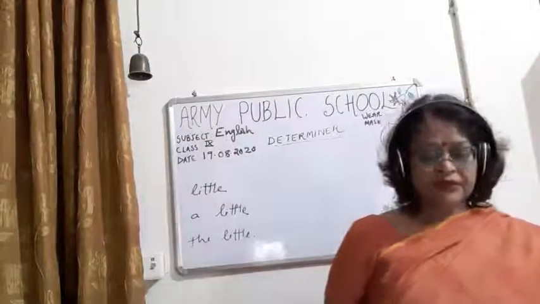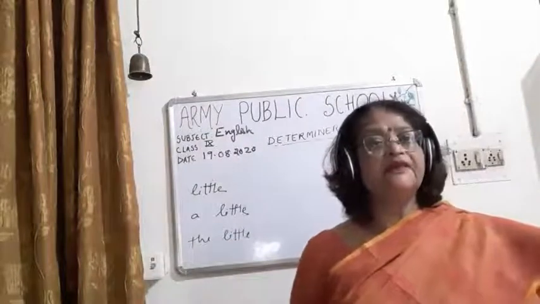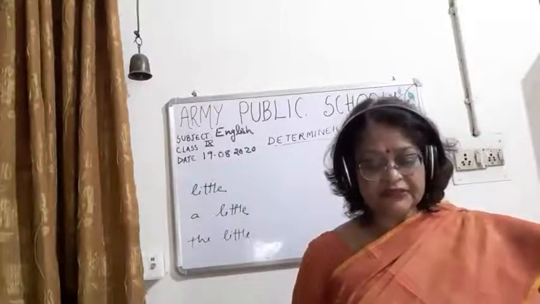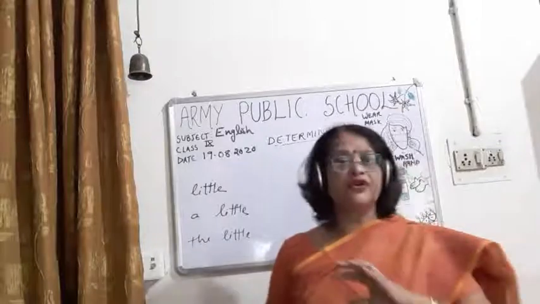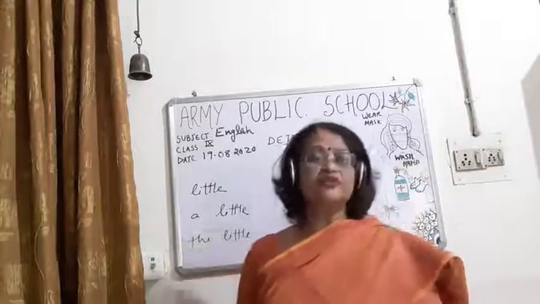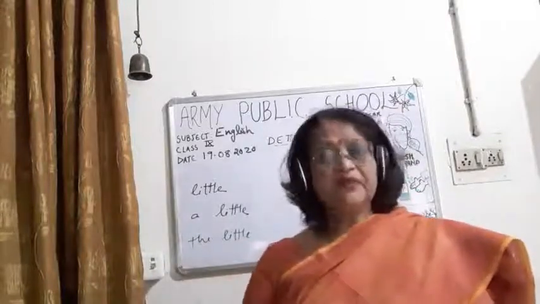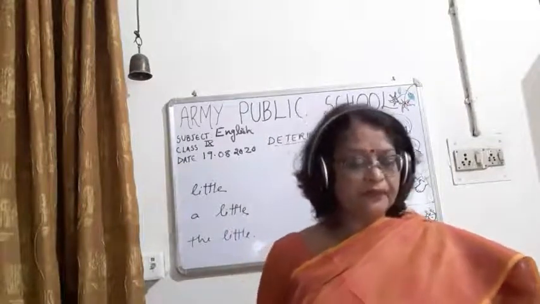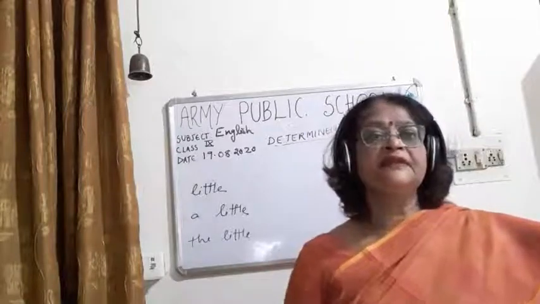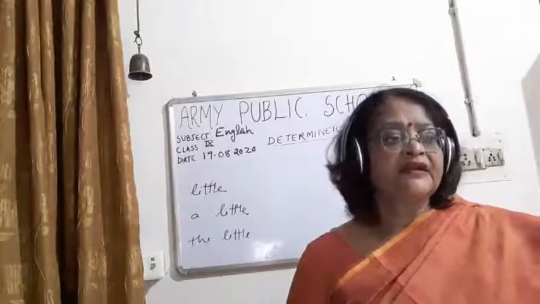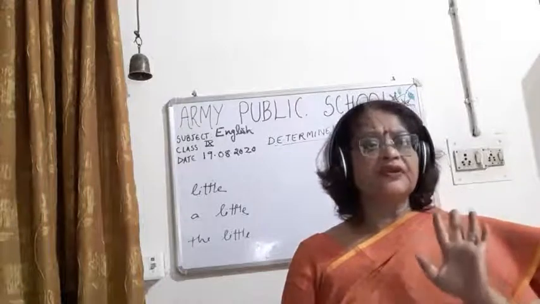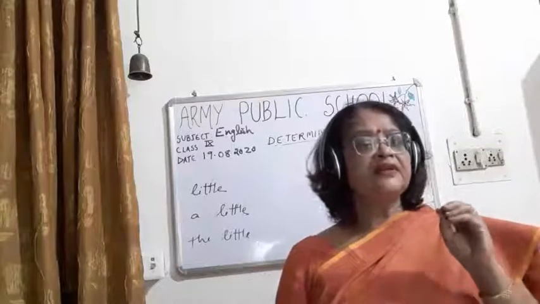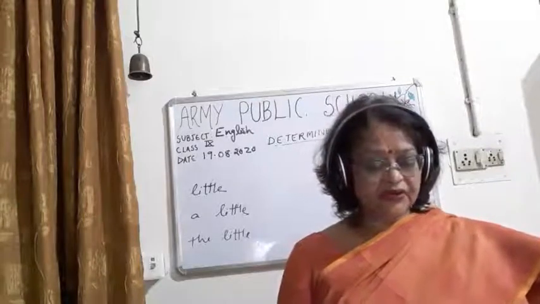So the little can be implied with both negative and positive. The little means not much, but all of that much. What is the total amount of a thing? A very small amount from that much. He had the little money and he went to Kolkata with that money. What was the whole amount? From that whole amount he had a very little amount of money.